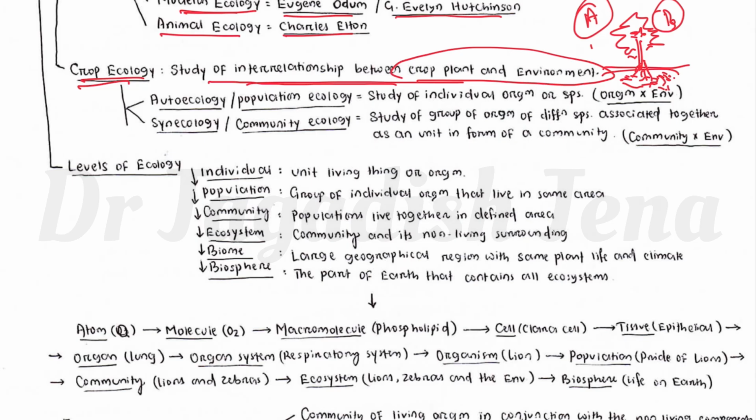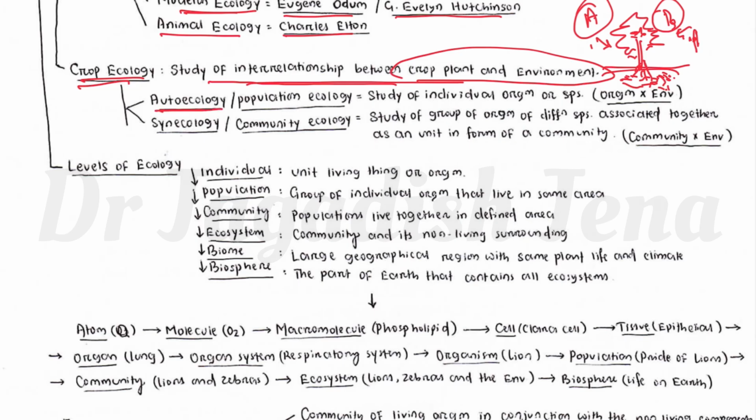Then aerial environment: the biotic factor means other plants, other organisms, any airborne pathogen, insects, birds. These are aerial biotic factors. Then aerial abiotic factor means relative humidity, temperature, wind, solar radiation, precipitation. So there are different biotic and abiotic factors that affect crop growth, and to study this relationship is known as crop ecology, and it is of two types.